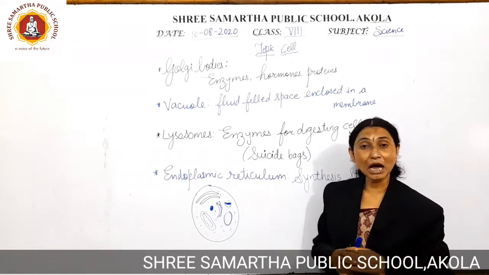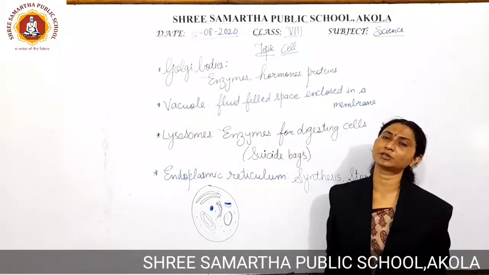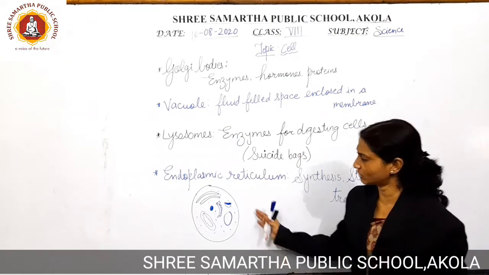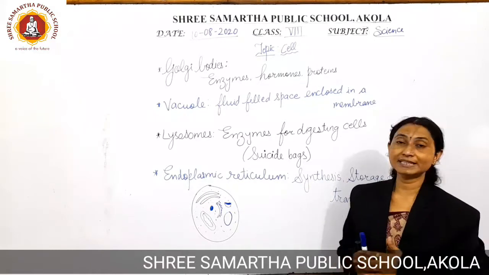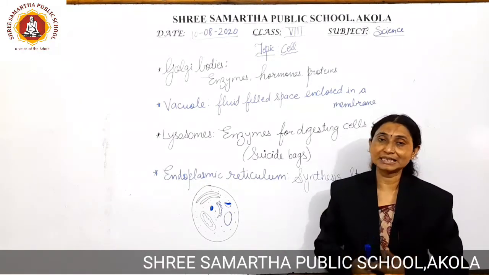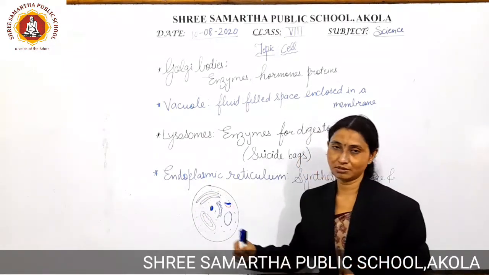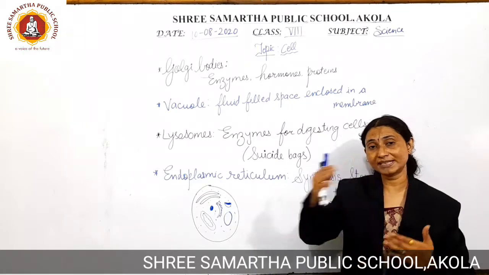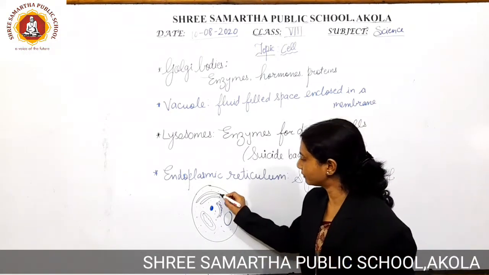So dear students, now we will study the structure and function of the Golgi bodies. What are these Golgi bodies? See the structure. You might be having it with you also. So Golgi bodies, they are also called the Golgi apparatus, instruments present inside the cell. These are tubule-like structures. They are appearing just like vesicles or tubules. In this diagram we are able to observe this tubule.